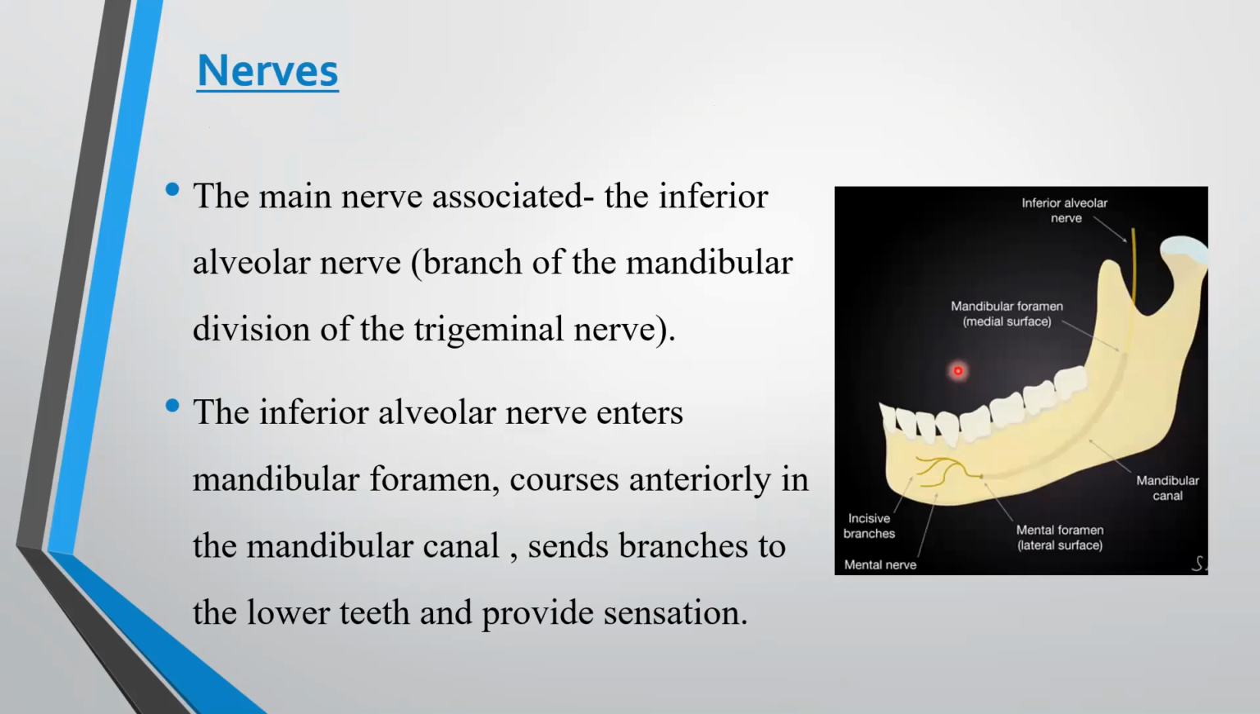Nerves. The main nerve associated is the inferior alveolar nerve, which is a branch of mandibular division of trigeminal nerve. The inferior alveolar nerve enters mandibular foramen, courses anteriorly in the mandibular canal, sends branches to the lower teeth and provides sensation. This inferior alveolar nerve comes out at the mental foramen as the mental nerve and incisive branches. Incisive branches go and supply the incisor teeth.